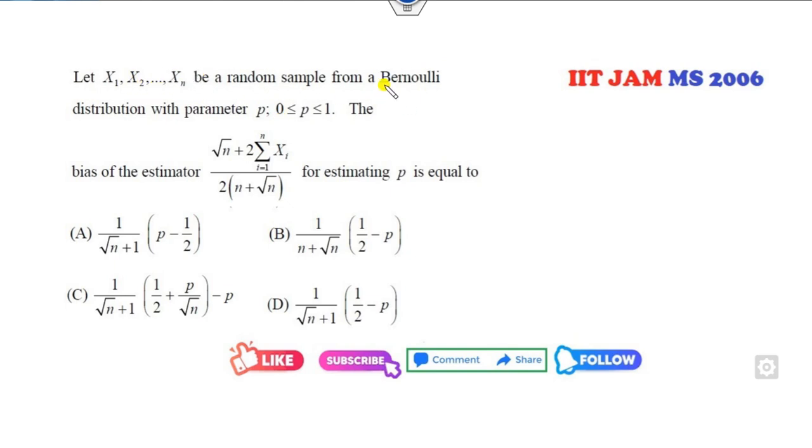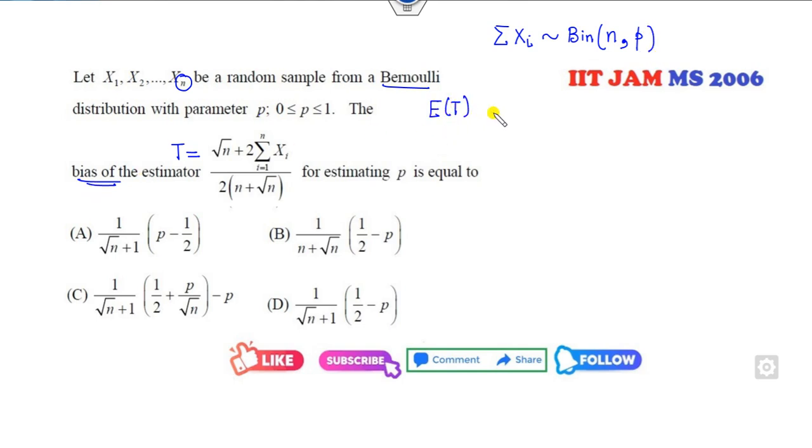If Xi's are Bernoulli distributed, then capital T is here biased. Now look at that. We all know if Xi's follow Bernoulli, then the sum of them will follow a binomial distribution with parameters n and p. Then your target is to find the bias.